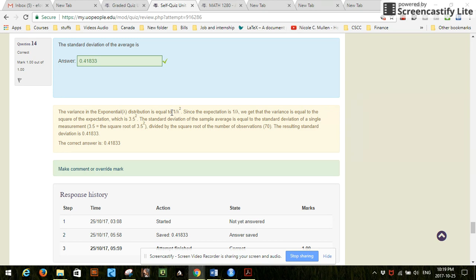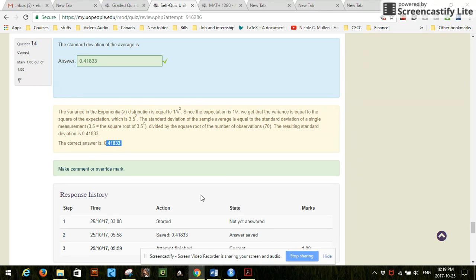But now if we take several samples, like we take 70 computers, 70 of the random variable, to make a sample of 70, the standard deviation of that average is now going to be the standard deviation of the exponential divided by the square root of 70. So 1 over lambda, then divided by the square root of 70. That's what you find here.